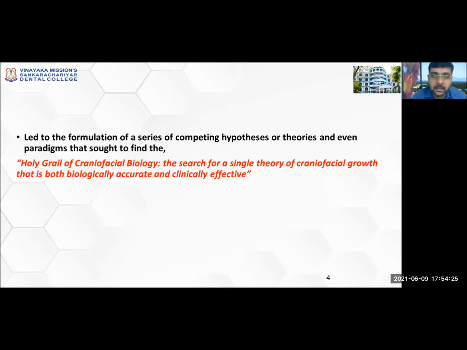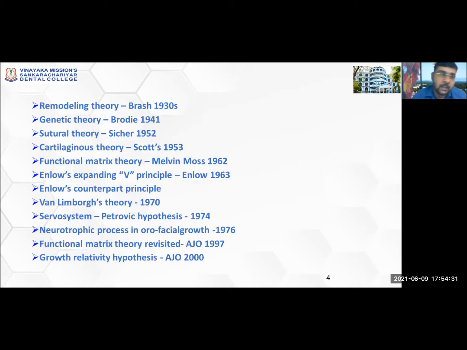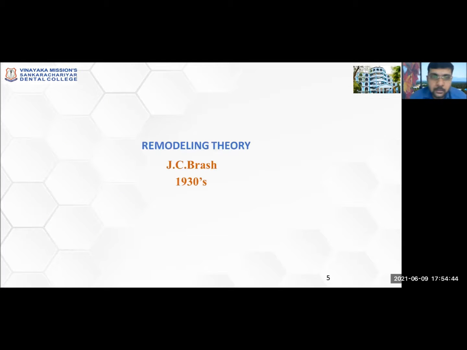The search for a single theory of craniofacial growth that is both biologically accurate and clinically effective led to the development of a series of theories from the 1930s to 2000, from remodeling theory till the growth relativity hypothesis. We will see each one in detail. So what does remodeling theory say?